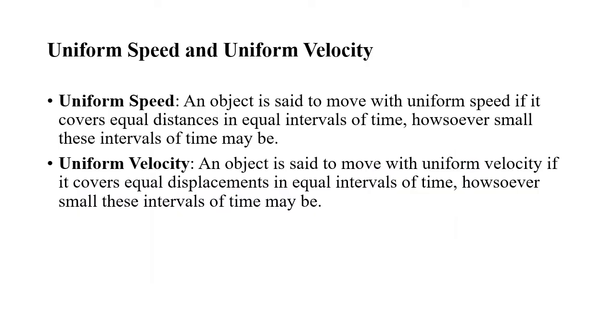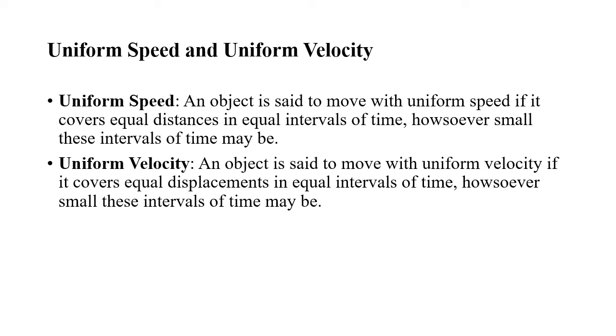Students, what is speed? The distance covered by an object divided by the time taken by the object to cover that distance. Simply, speed equals distance traveled divided by time taken. Speed is a scalar quantity. The speed of the object for a given interval of time is always positive. What is the SI unit of speed? Meter per second.